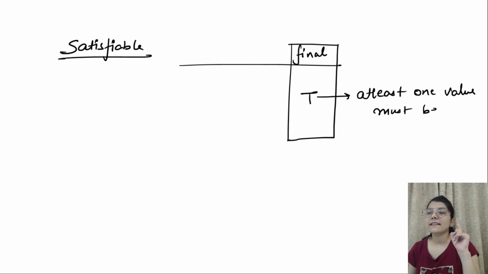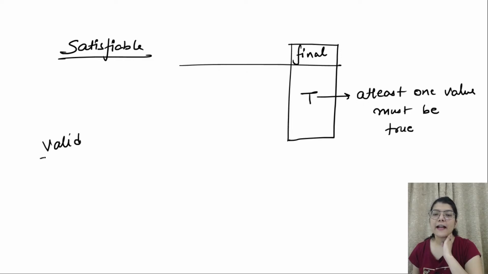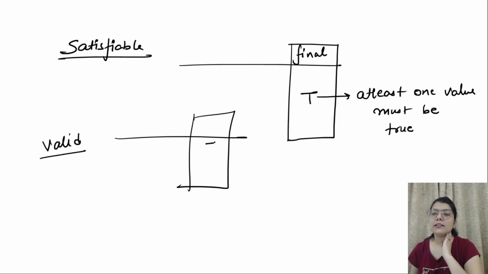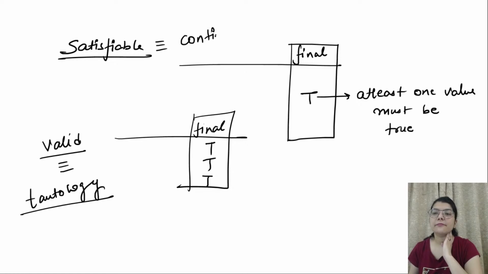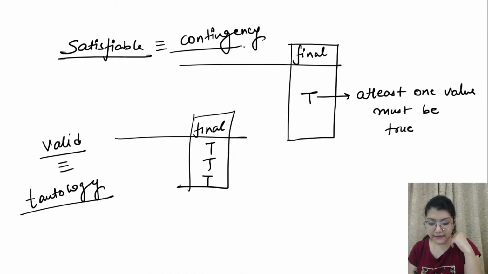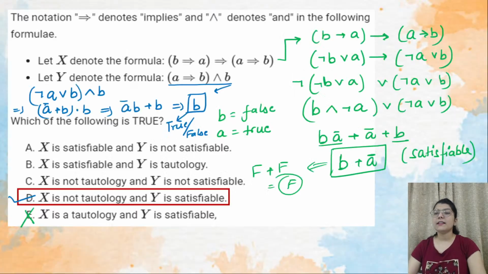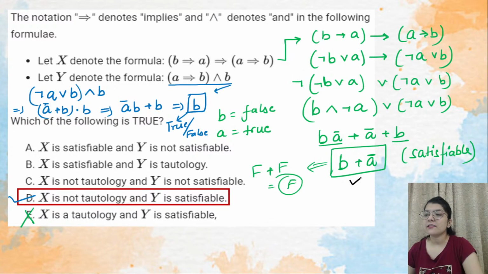That is your satisfiable. Okay, and when you are talking in terms of valid, all the values must be true. So valid is equivalent to tautology, and satisfiable is equivalent to contingency. Then Radhika was asking, ma'am, if we have done it via truth table, how do we find satisfiable? If I take this thing, that is B plus A complement.